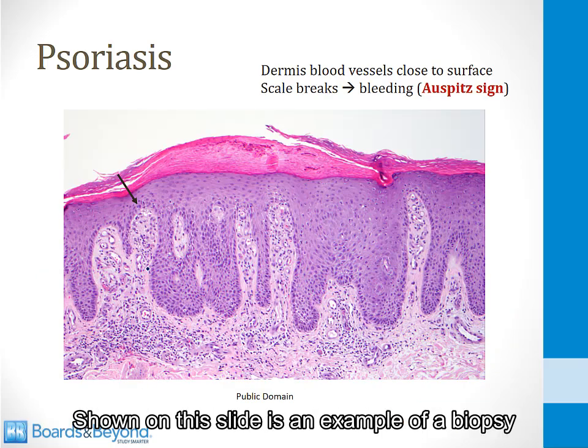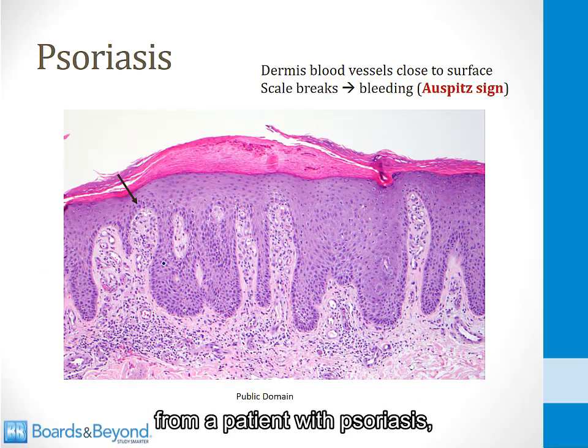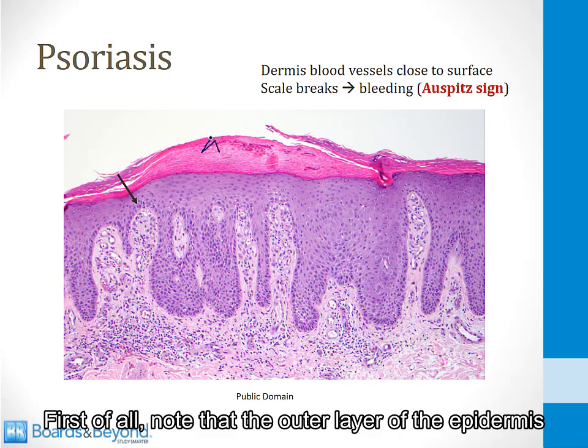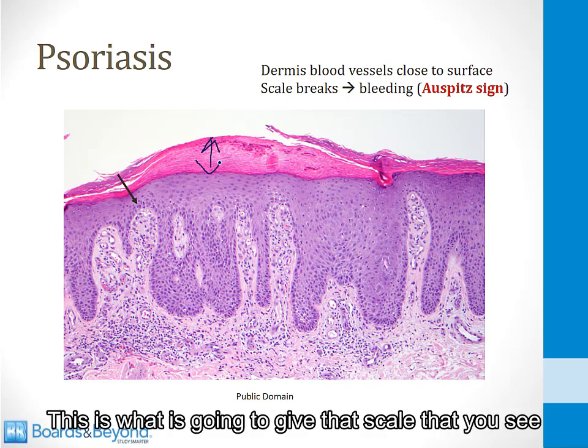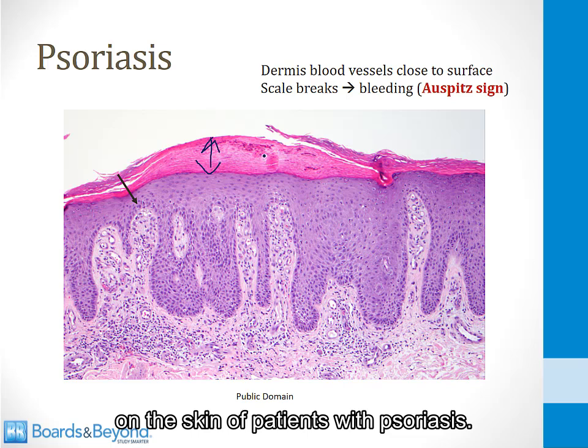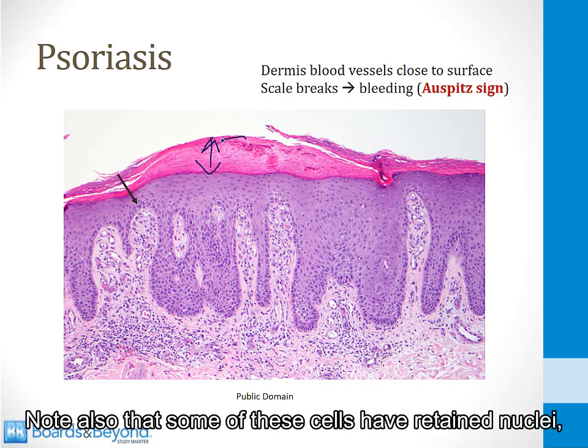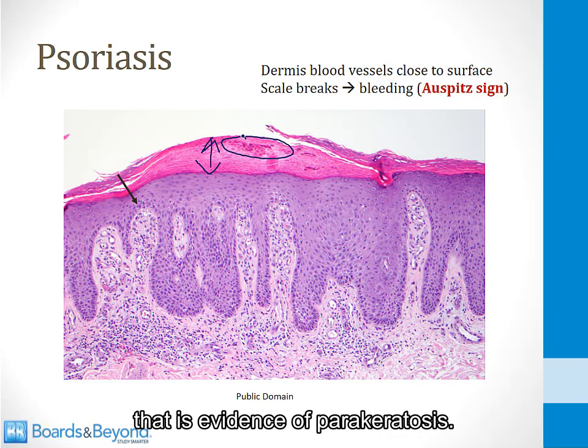Shown on this slide is an example of a biopsy from a patient with psoriasis, so let's go through all the findings. First of all, note that the outer layer of the epidermis is increased in thickness. That's hyperkeratosis. This is what is going to give that scale that you see on the skin of patients with psoriasis. Note also that some of these cells have retained nuclei.